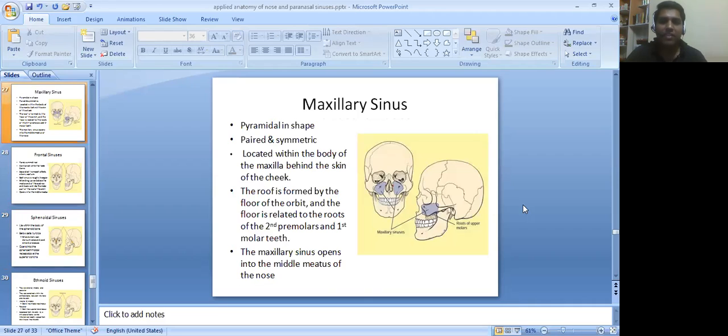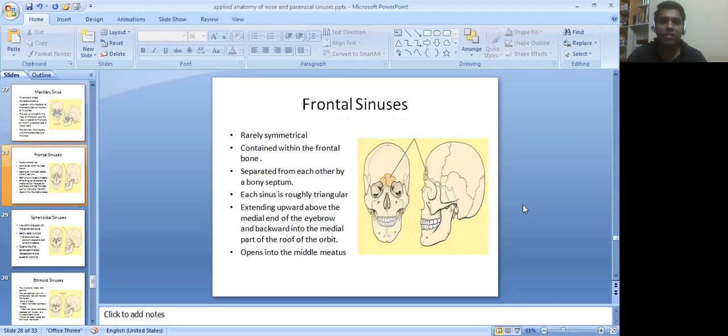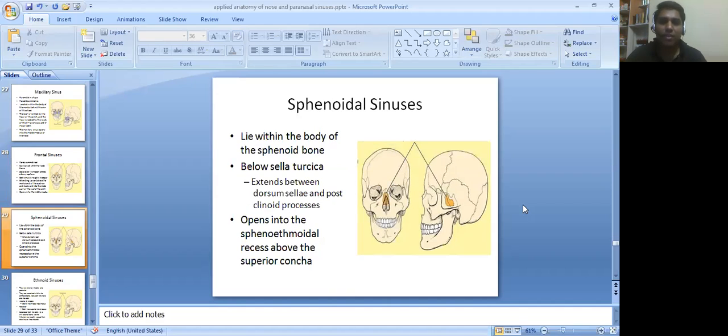Now maxillary sinuses. They are pyramidal in shape, paired and symmetrical, located within the body of the maxilla behind the skin of the cheeks, and these are the biggest of the paranasal sinuses in our facial bones. Then frontal sinuses, the second largest paranasal sinuses. They are rarely symmetrical. They continue within the frontal bones. They are separated from each other by a bony septum.